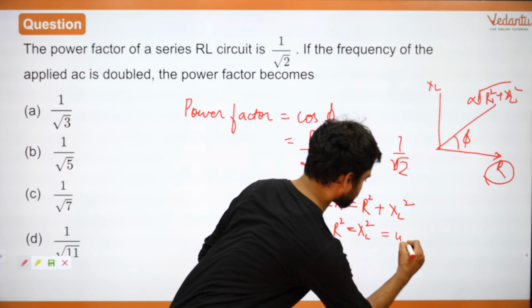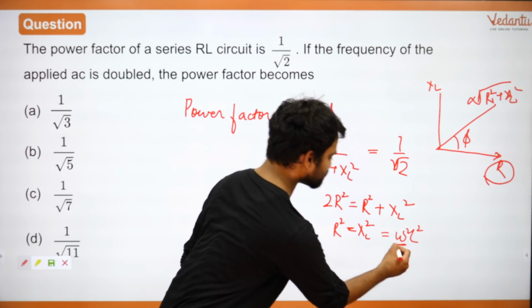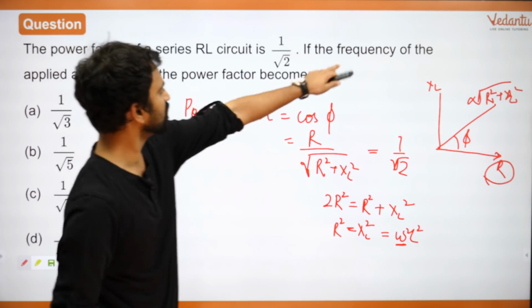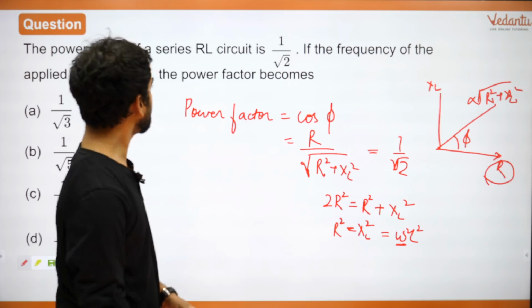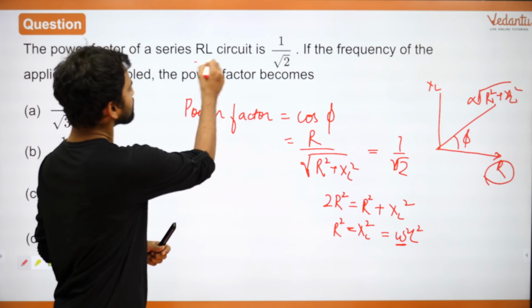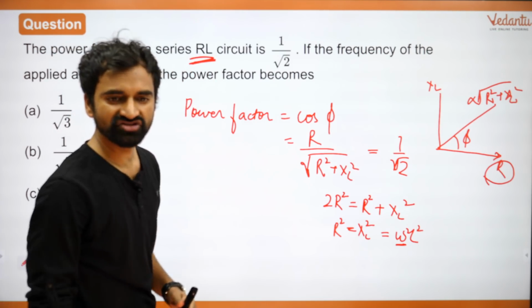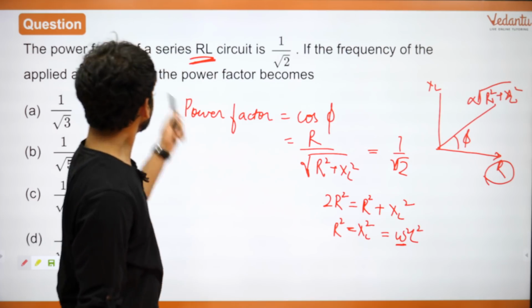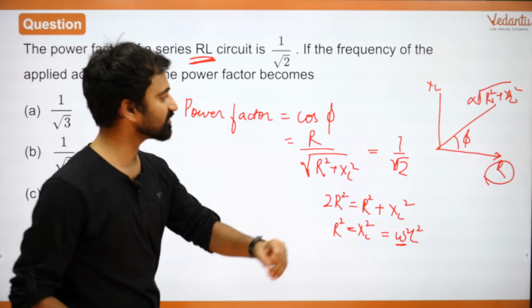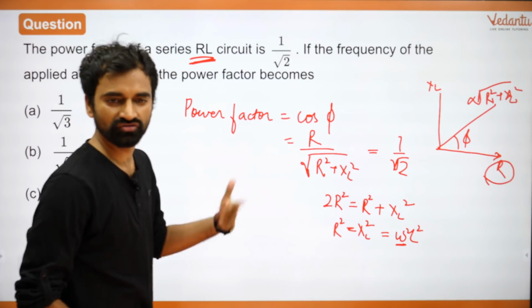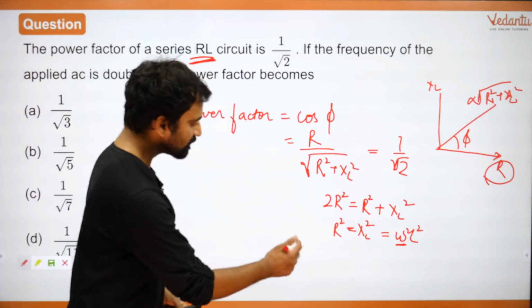In other words, I can write this as omega square L square. Omega चाहिए मेरे को क्योंकि आप omega change कर रहे हो. You are changing the frequency. Because it is said that it is an RL circuit. Right, Vishal? So RL circuit दिया है इसलिए XL use किया है. अगर RCL circuit होता, I would have used all of them, so on and so forth. Okay, so this is what I get.